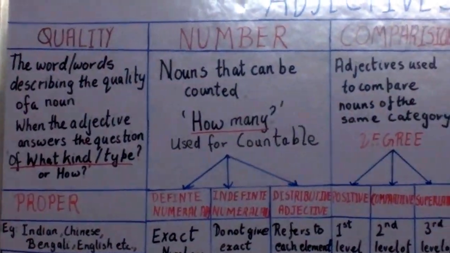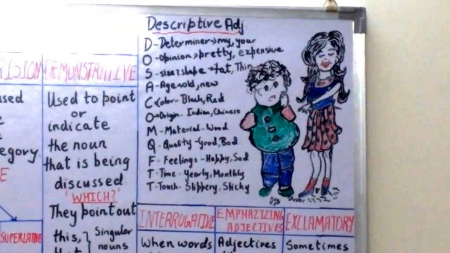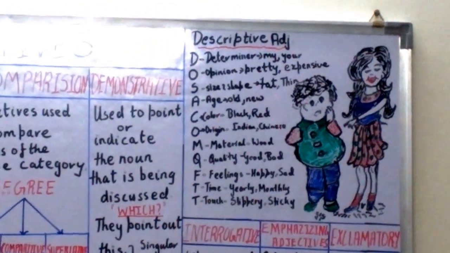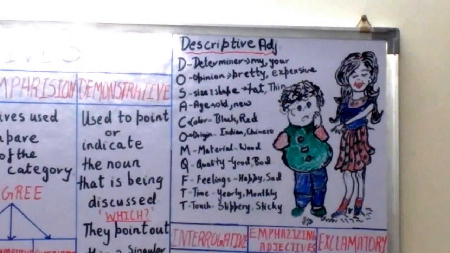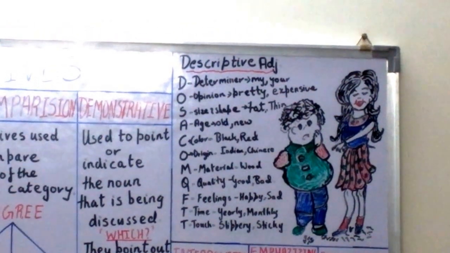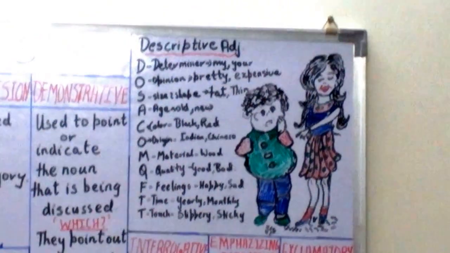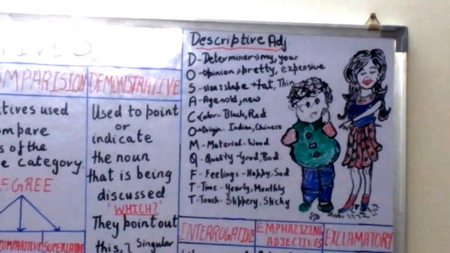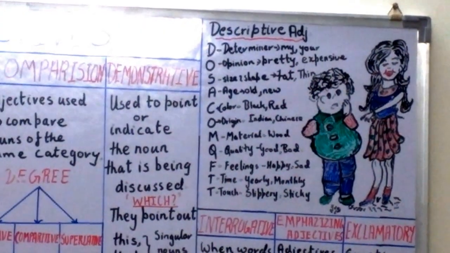Now let us see descriptive adjectives. What are descriptive adjectives? They are the same as qualitative adjectives. In qualitative adjectives, when I said Amitabh Bachchan is very tall, the opposite of tall is short. But when we are talking about the length of something, we write long. The opposite of long is short. For tall we talk about height. For long we talk about length. Other examples: the opposite of good is bad, the opposite of big or large is small, the opposite of tall is short, the opposite of long is short.